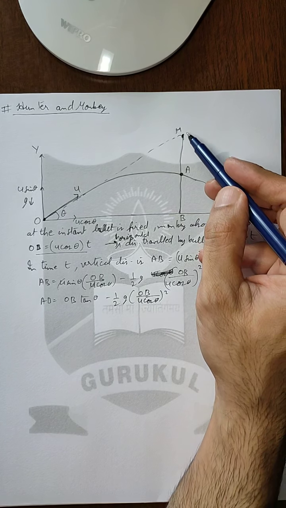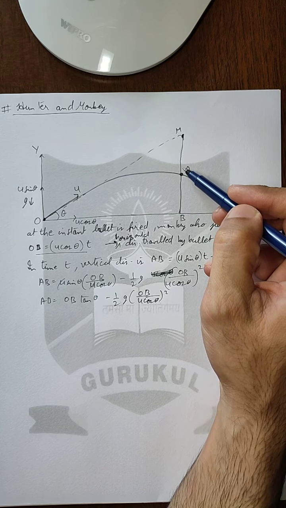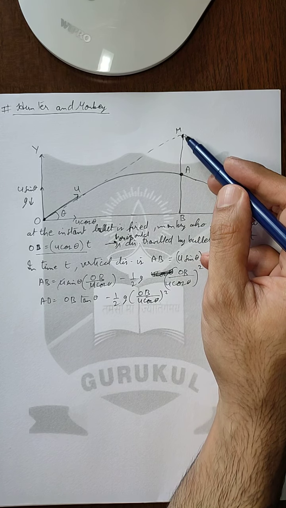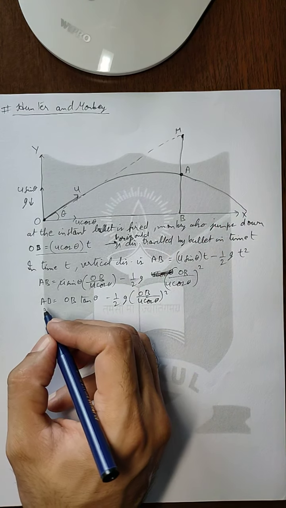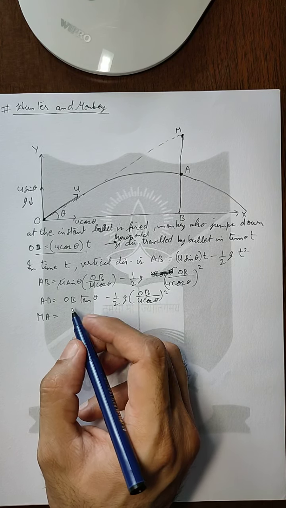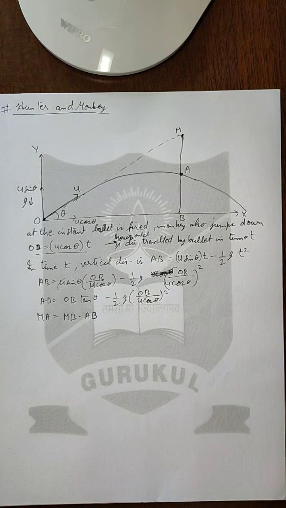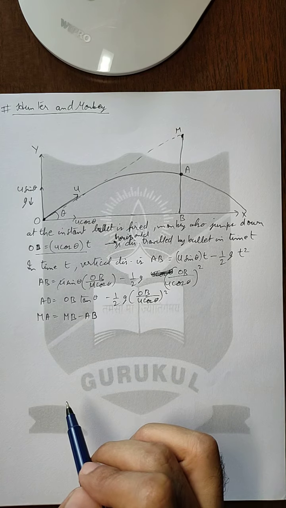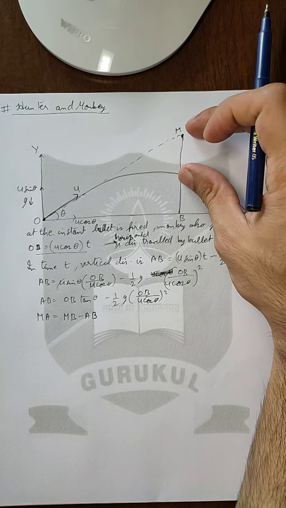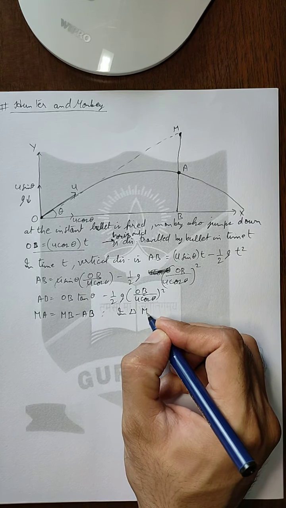Since the monkey is dropping from above, we can also find the distance of the bullet from below the place where the monkey is sitting on the tree. So we can find MA. Now we know that MA can be written as MB minus AB. Now for this we can take triangle MOB.